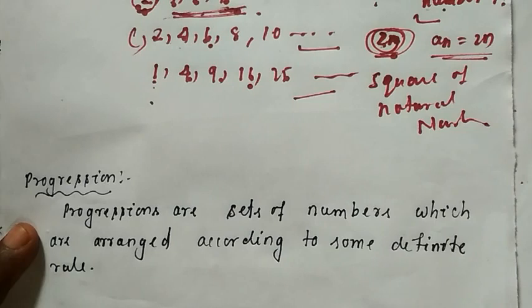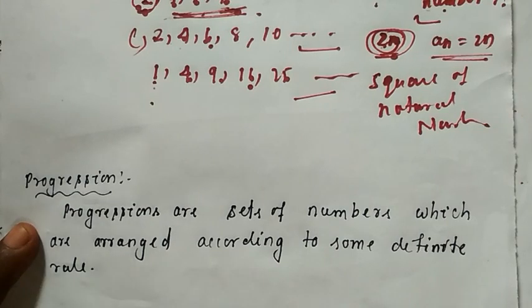The difference between a progression and a sequence is that a progression has a specific formula to calculate its nth term, whereas a sequence can be based on only a logical rule.